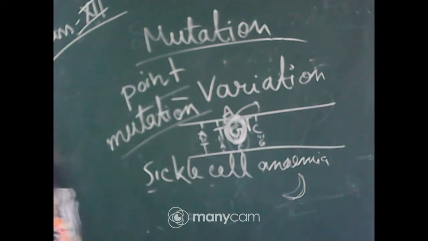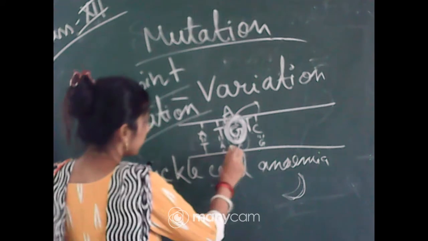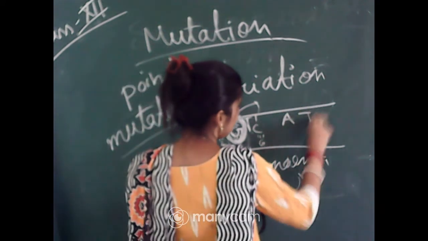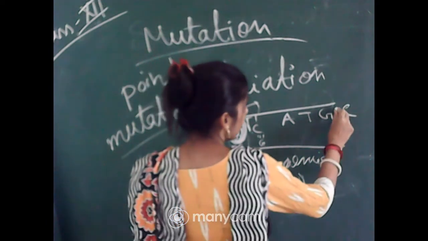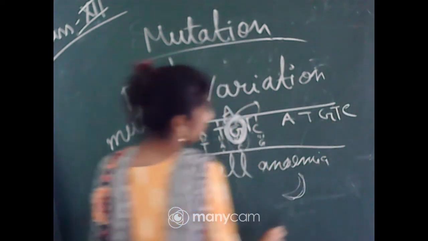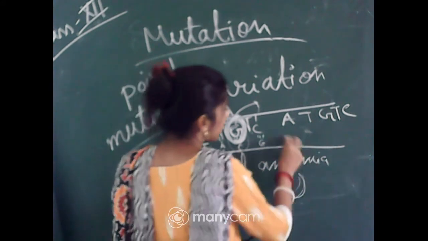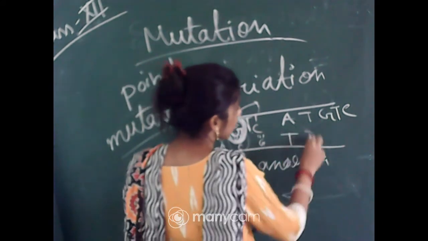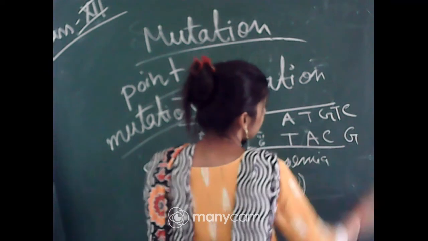Okay. Now as I have mentioned, if something like A, T, G, C was there, and now another T has been inserted here, the frame will be totally shifted, because here A pairs with T, T pairs with A, G pairs with C, again C pairs with G.